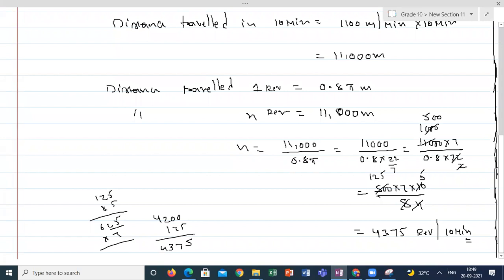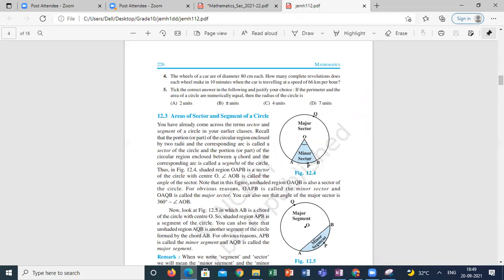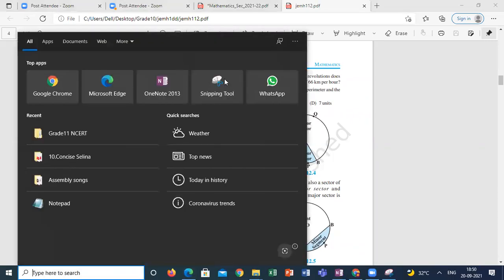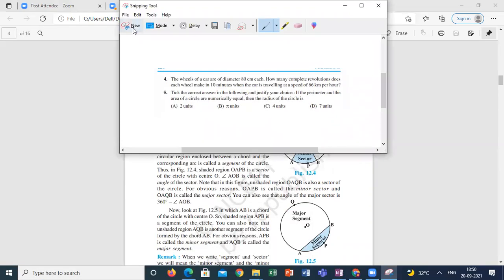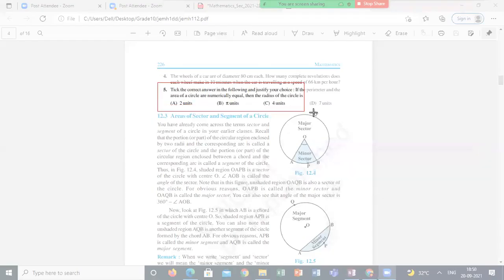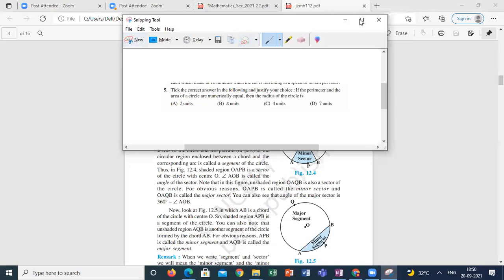The next one is an MCQ. Pick the correct answer in the following and justify your choice: if the perimeter and the area of the circle are numerically equal. Numerically equal means the value of the perimeter and the value of the area are both the same.